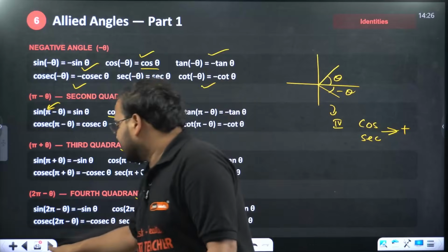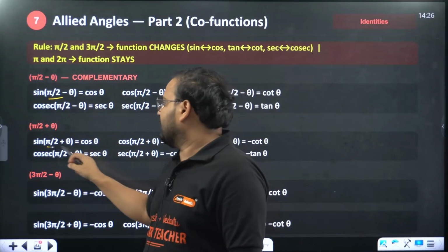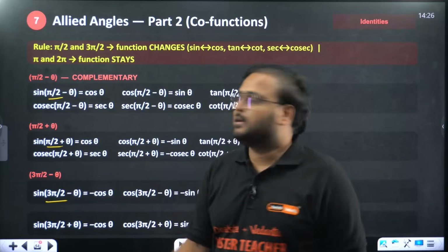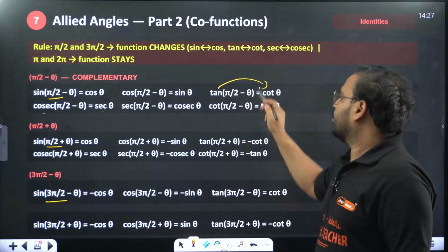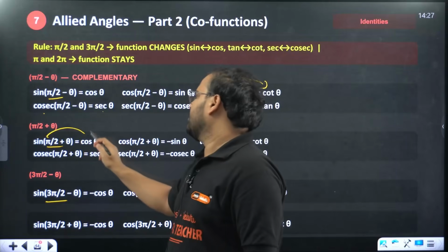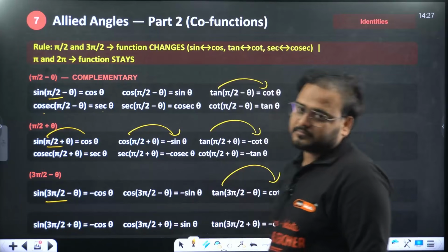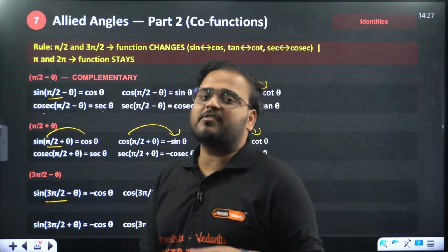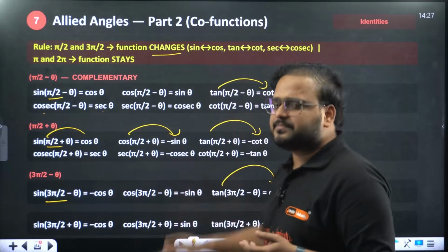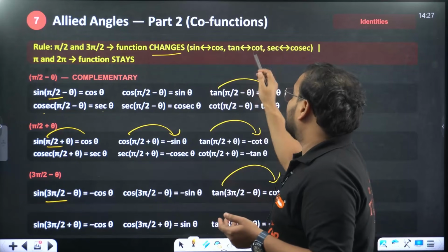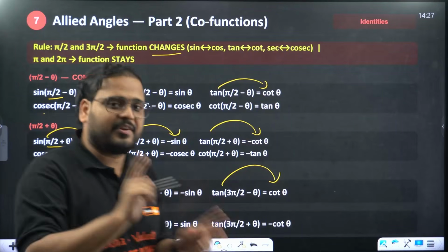But at the odd multiples of pi by 2, see here, pi by 2, 3 pi by 2, what is happening? Sine becomes cos, cosec becomes sec, tan becomes cot. Same is here also. Sine becomes cos, cos becomes sine, tan becomes cot. So at the odd multiples of pi by 2, the function changes. Sine to cos, cos to sine, tan to cot and sec to cosec. Why is that? Because they are complementary ratios.